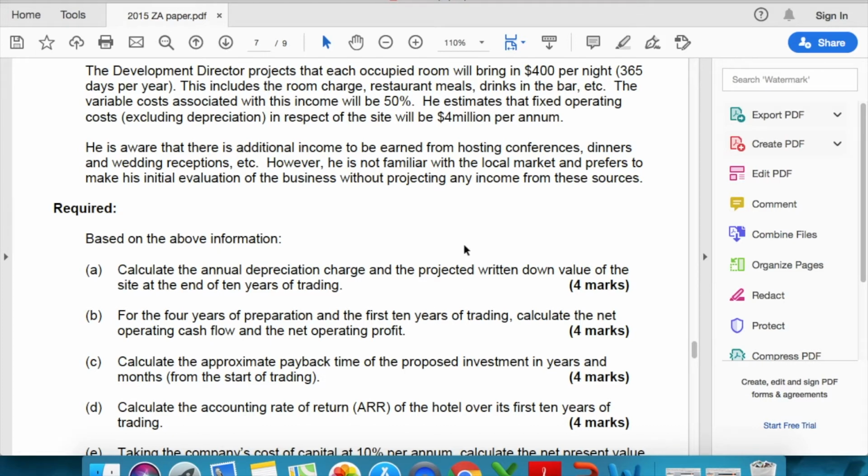And secondly, it's not going to jumble up the questions for you. It's not going to involve so many technicalities or tricks to the question at that level, right? So the first question relates to annual depreciation charge and the projected written down value, which is the net book value at the end of 10 years of trading.